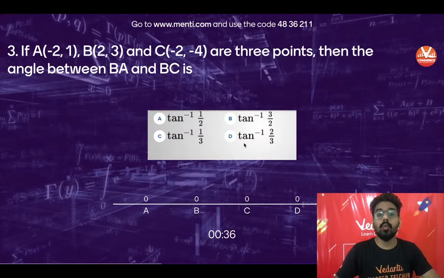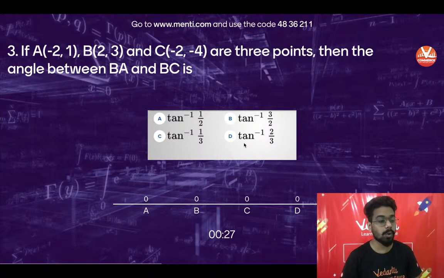Then the angle between BA and BC. Now we will see how exactly we should answer this question. It is a very good question and this concept is based on the angle between two lines. Those who do not know the formula, I will help you in the last 10 seconds.